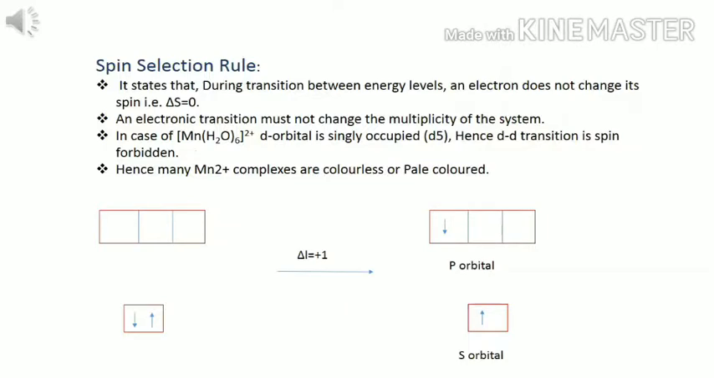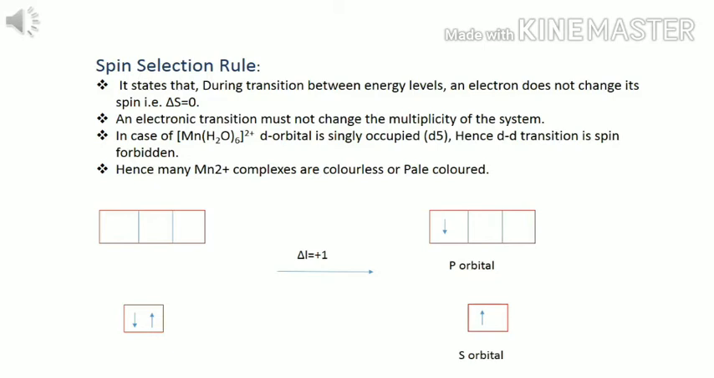Now another rule, the spin selection rule. It states that during transition between energy levels, an electron does not change its spin. We know an electron has two spin motions, clockwise and anti-clockwise. During transition from one orbital to another orbital, suppose the electron is rotating in the clockwise direction, then this clockwise direction should be maintained over the other, higher level.